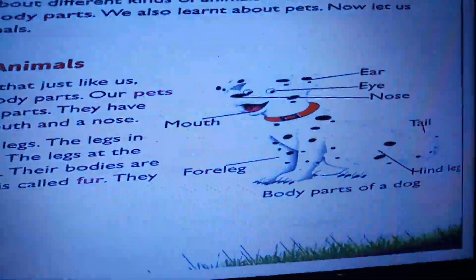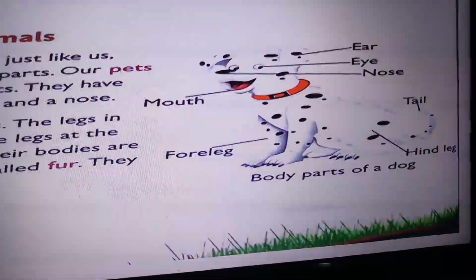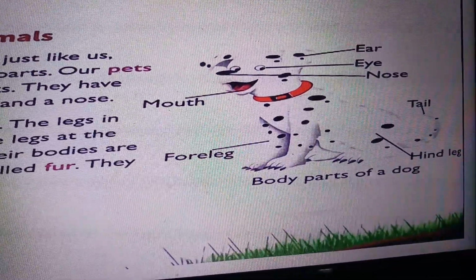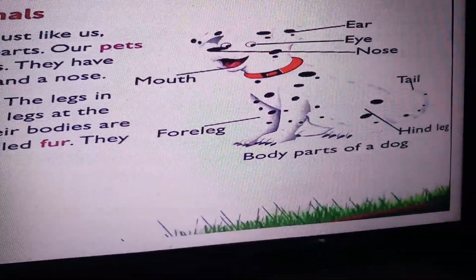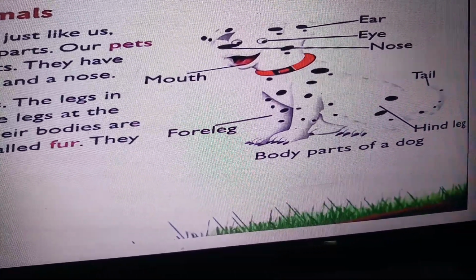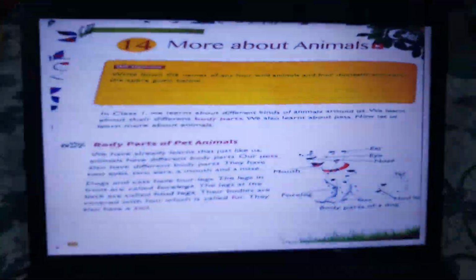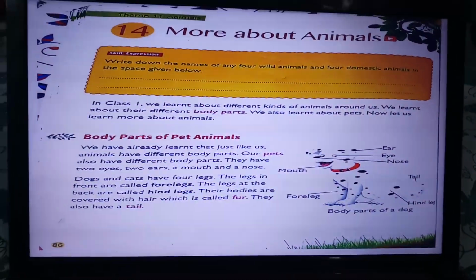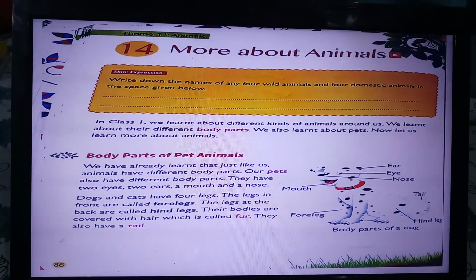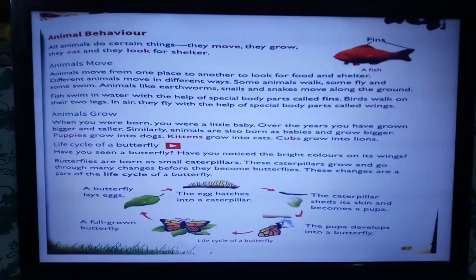See the body parts over here? The mouth, the nose you can see, the eyes, the ear, the tail. The back legs are the hind legs, the front legs are the forelegs. These are the body parts of the dog. Is it clear to everyone? Now, let us go to the next slide.